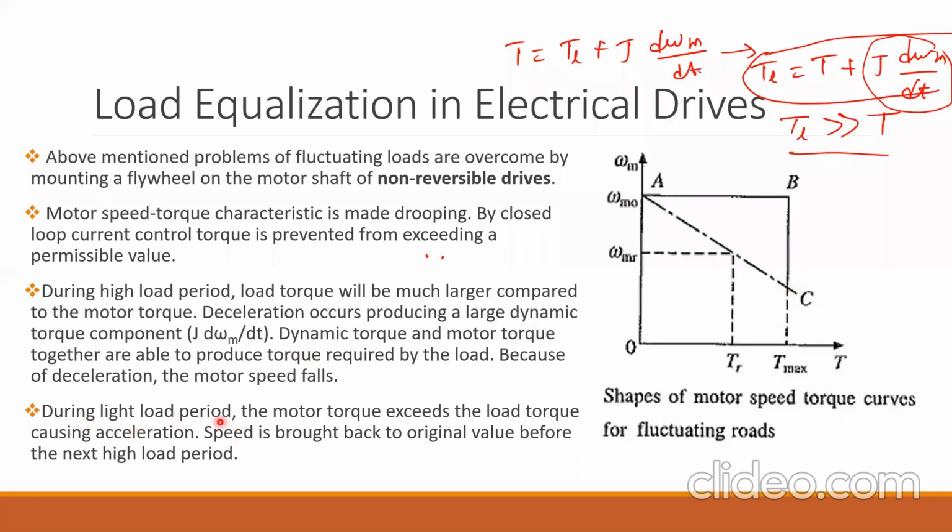During the light load period, at point C, and then at point A when there is no load, the operating point will shift to A again. During the light load period, the motor torque exceeds the load torque. At this point A, again this equation is restored: T is equal to TL plus J d omega by dt, causing acceleration. When motor torque is greater than load torque, the machine will accelerate. Speed is brought back to its original value, omega m0, the no load speed, before the next high load period.